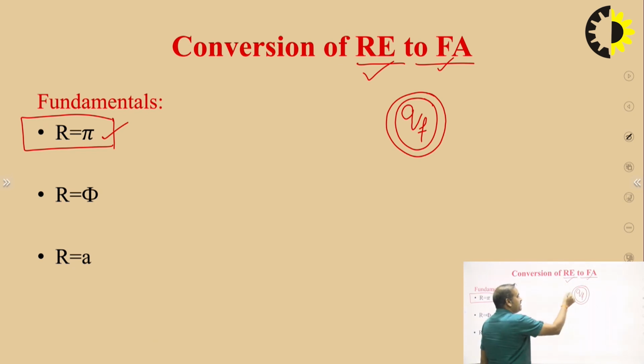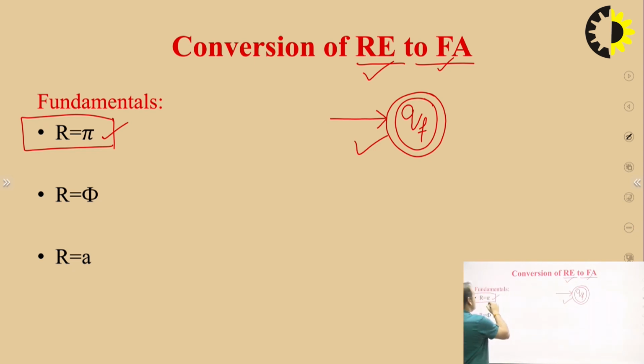We mark this state with an entering arrow, and the entering arrow shows the initial state. So this is the diagram of r equal to epsilon. We take a state qf that is marked as a final state, and then we mark the initial state also, and this represents r equal to epsilon in a finite automata representation.